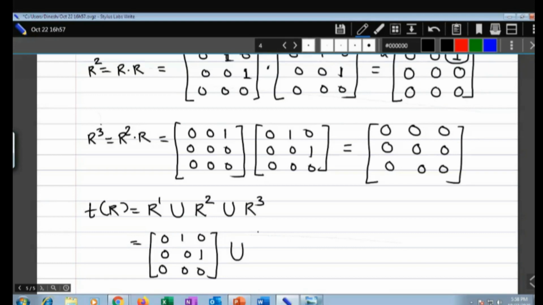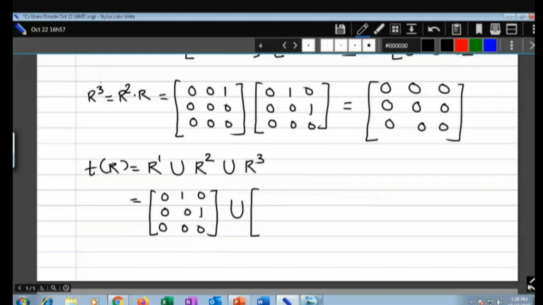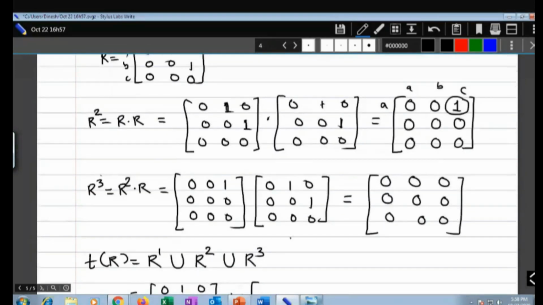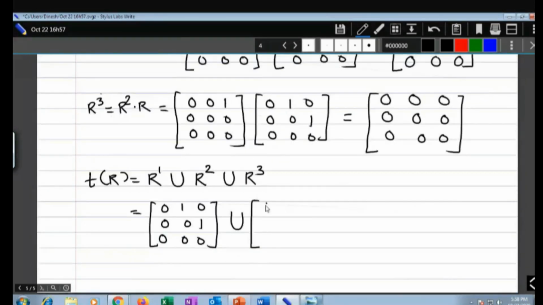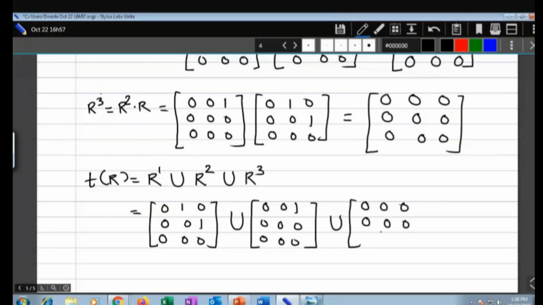Then the union with R square: 0 0 1, 0 0 0, 0 0 0. And then the union with the third matrix R to the power 3, which is all 0: 0 0 0, 0 0 0 and 0 0 0.